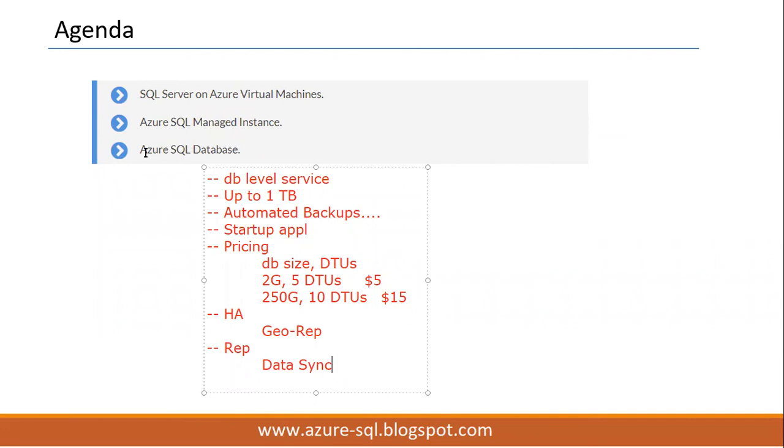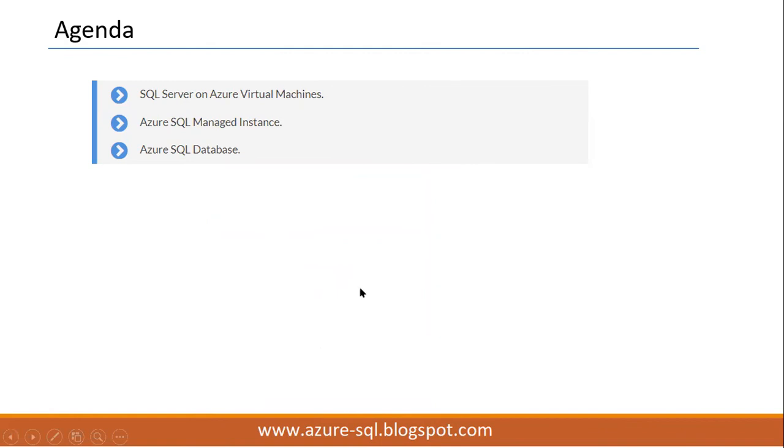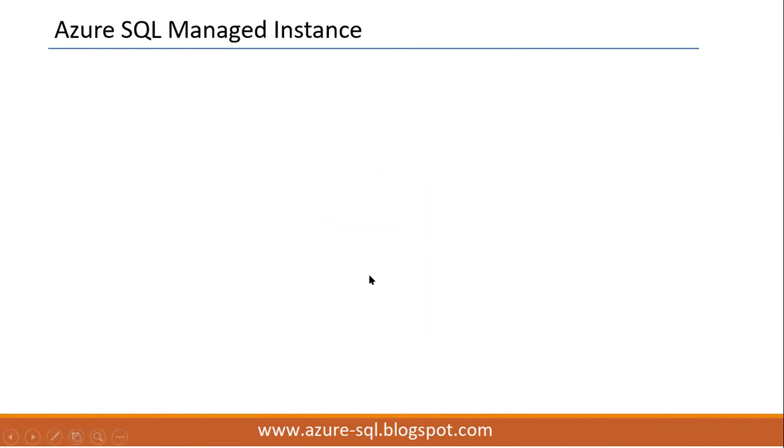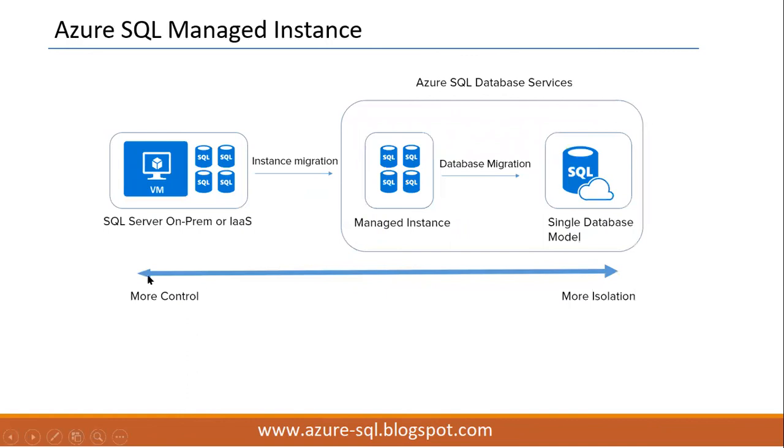Understood, right? Here everything is built in. Administration activities are very less here. Built-in alerts are there, so no need to create alerts manually. All the alerts are readily available. I will just connect to the portal. There is no time now, but we can see some more differences between these three in tomorrow's class. I will show you one more time in detail. So step by step we'll go.